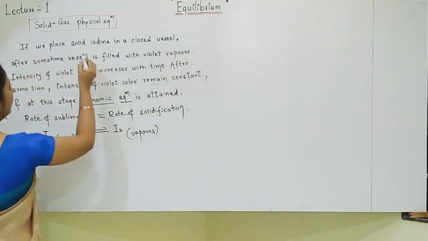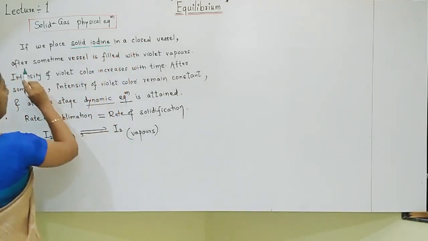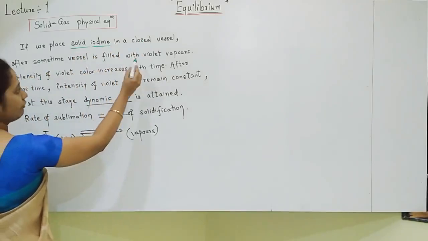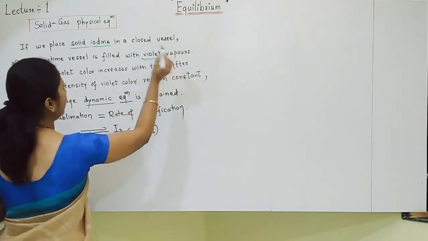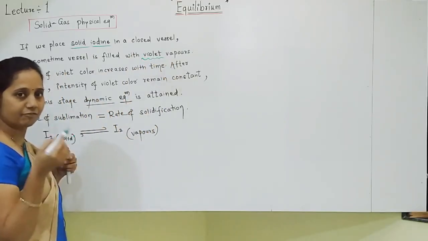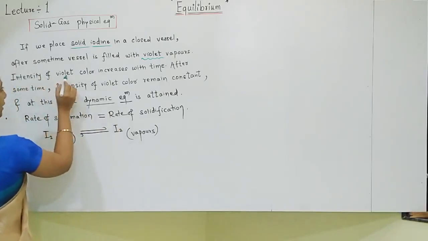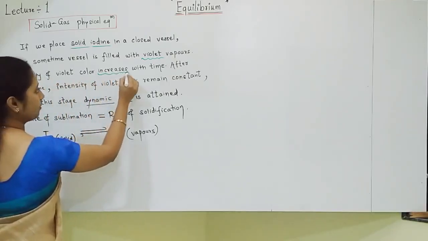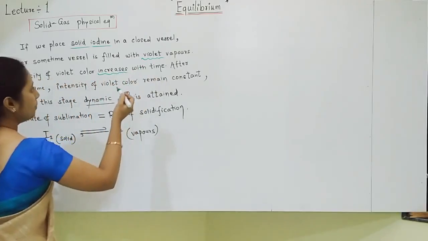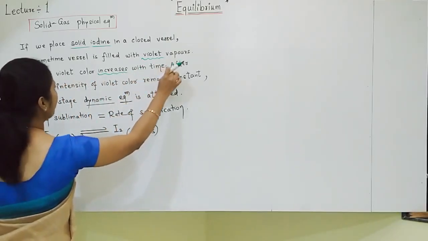If we place solid iodine crystals in a closed vessel, after some time the vessel is filled with which color vapors, students? Violet color vapors. Initially the color will be very faint, afterwards it becomes more and more dark violet. Intensity of violet color increases as time passes because more and more iodine vapors get vaporized.